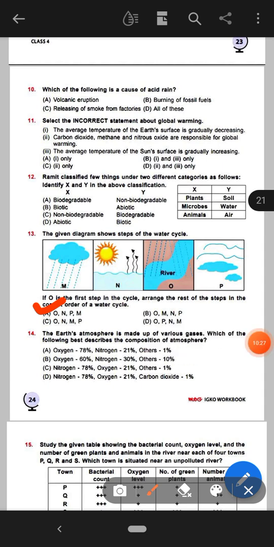Next, the Earth's atmosphere is made up of various gases. Which of the following best describes the composition of the atmosphere? Here the right option will be option C. That means nitrogen is 78%, oxygen 21%, and other gases 1%.